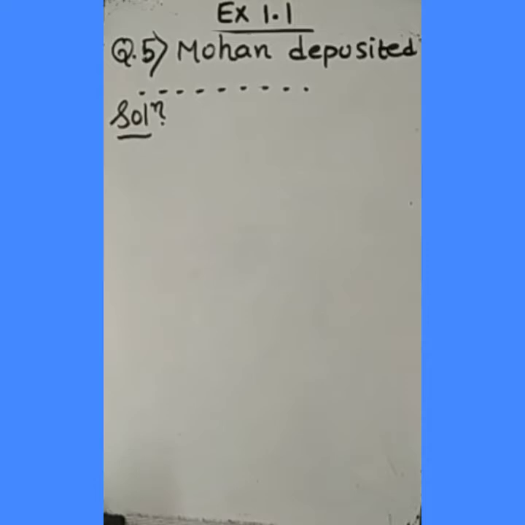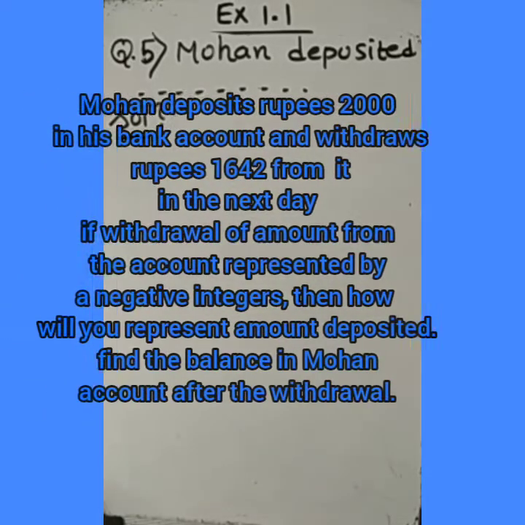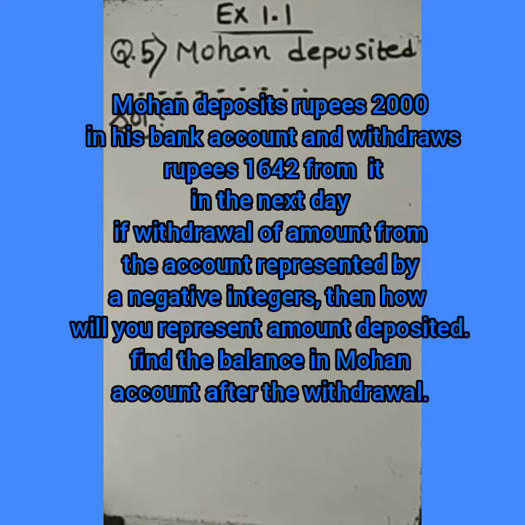Okay, my dear students, here exercise 1.1, question number 5. I am reading it from the book. What we are given in the question, I have mentioned in short. Mohan deposits rupees 2000 in his bank account and he withdraws rupees 1642 from it.